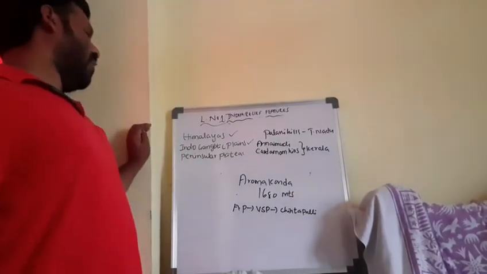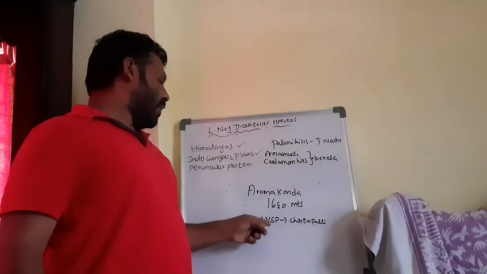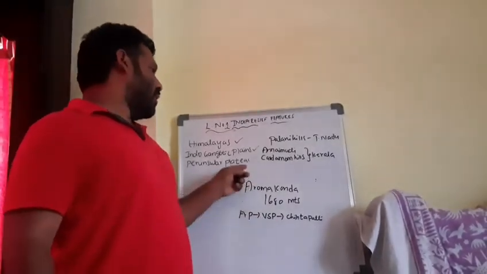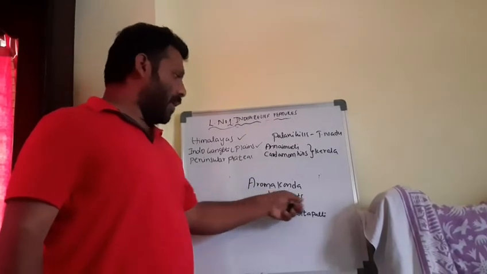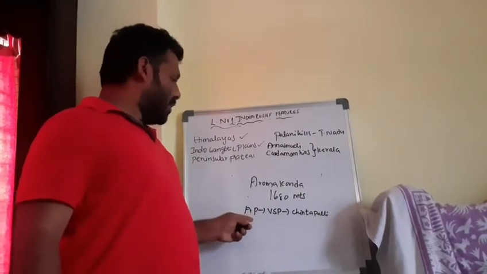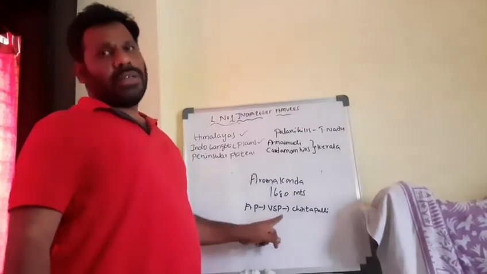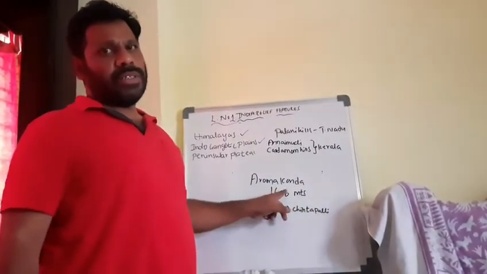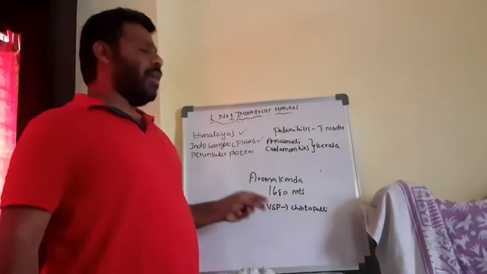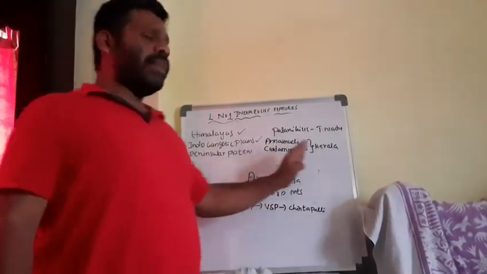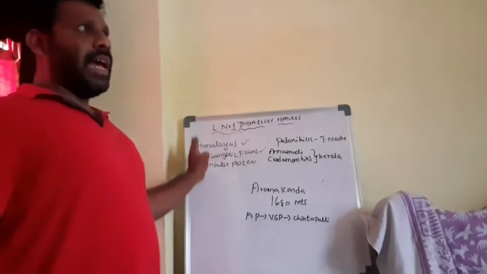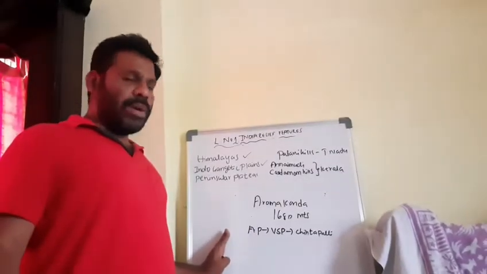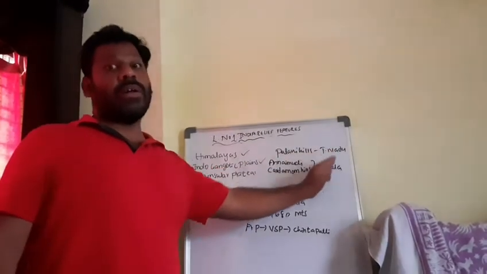The second highest peak we can find in Andhra Pradesh only, in the Eastern Ghats: Mahendragiri Hills will come. That is secondary. Aramakonda is the highest peak in the Eastern Ghats, located in Andhra Pradesh state, Visakhapatnam district, Chintapalli place. What is the height of that one? 1680 meters. When you compare Western Ghats and Eastern Ghats, the Western Ghats run along the western coast, continuous with a few passes, and the Eastern Ghats are not continuous.